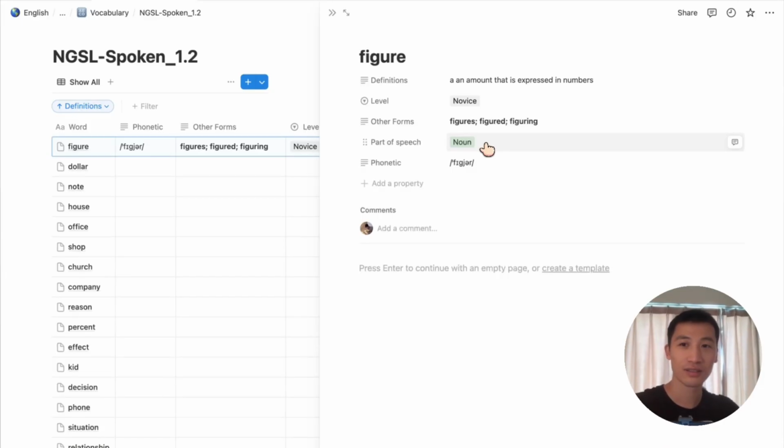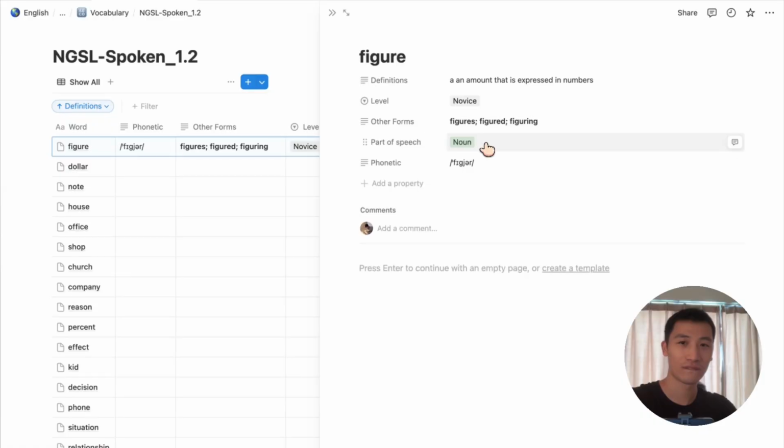That's right. Figure out is a phrasal verb. It means to solve a problem or understand something. Do you want to try making a sentence with figure out? Yeah, I always use this phrase figure out, but I don't know the word figure. It's just funny.